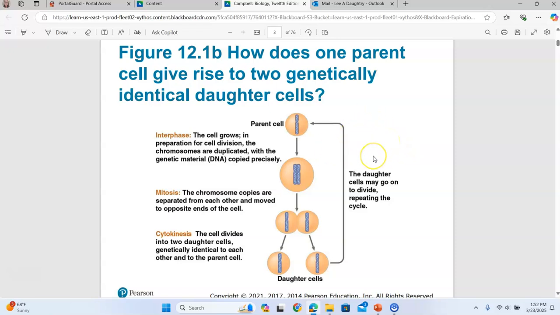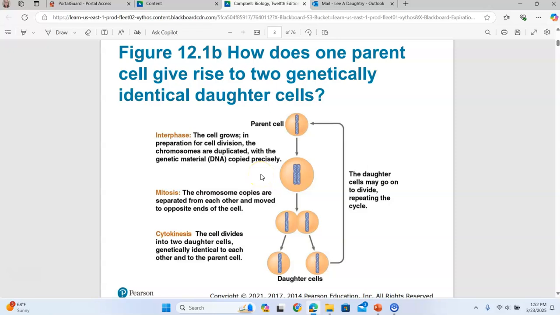There's a few cells in the human body like that, like our nerve cells or neurons, and some of our muscle cells. They won't ever divide again. But most of our cells are able to divide again, and they divide by a process called mitosis.